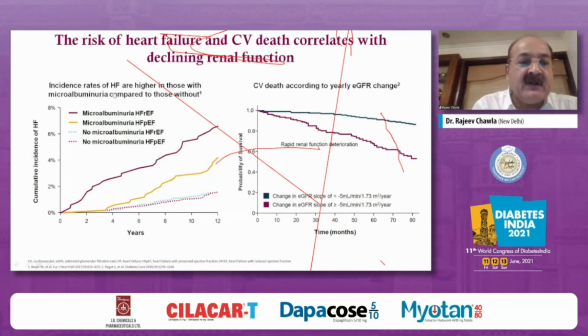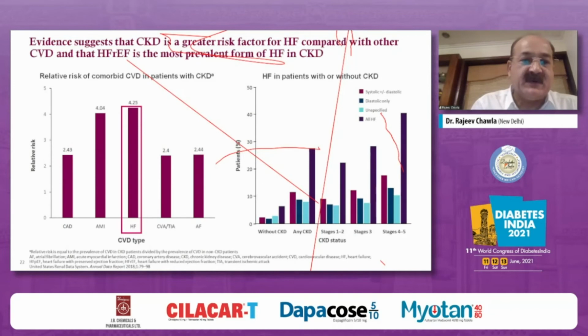So the moment you have onset of microalbuminuria and progression towards macroalbuminuria with reduced ejection fraction in these patients, you have onset of heart failure also. And most of the time these patients have reduced ejection fraction type of heart failure. Not only that, even CV death is related to reduction in eGFR. So the moment there is a reduction in eGFR, the probability of survival is going to go down in these patients.